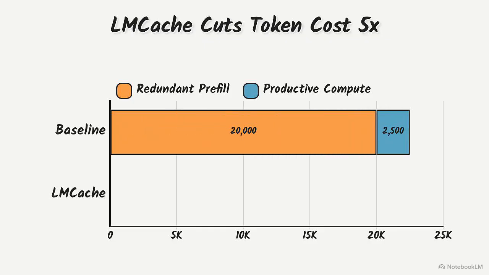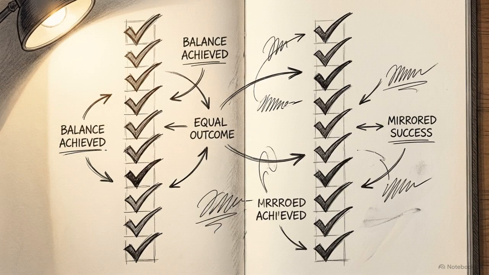With LMCache, the document is computed once. The redundant segment drops to 2,000 tokens, shrinking total session cost to 4,500. The number of successful goals completed by the agent remains exactly the same. By shrinking the denominator of total generated tokens, reusing the KV state mathematically forces a 5 times improvement in the system's productive energy ratio.